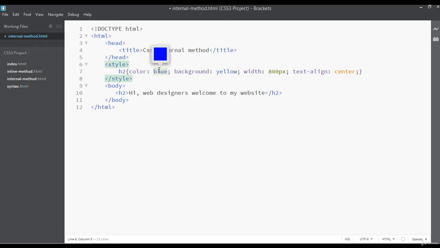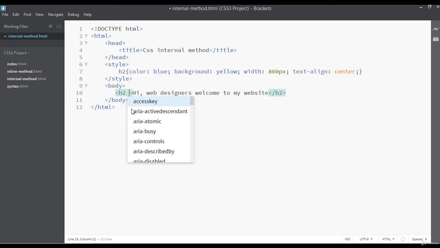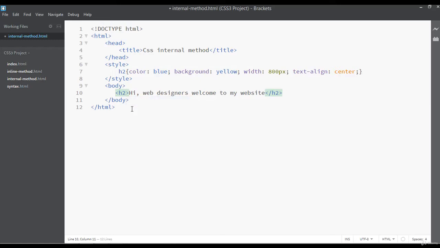So this is the difference between inline and internal. Inside inline we are writing the CSS code inside this heading tag, so that's why this is called inline. Inside internal we are writing the CSS code separately inside this style tag that we have started after the head tag here. So this is called the CSS internal method.